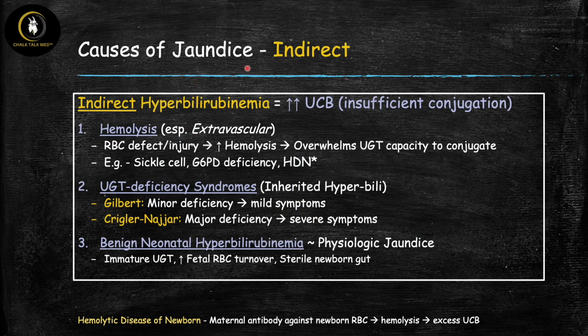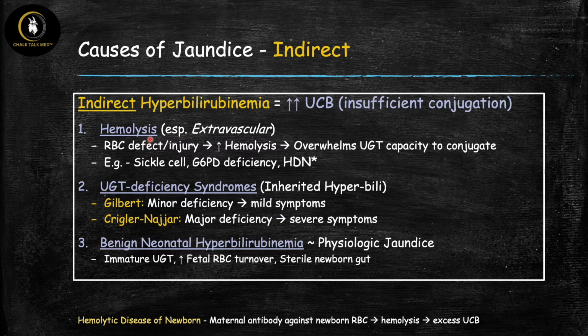All right, so now let's talk about the causes of jaundice in bucket 1. So here we have indirect hyperbilirubinemia. That means we have high levels of unconjugated bilirubin. The conjugated bili levels are fine. Remember, the problem here is that we have some kind of an insufficiency in conjugation. That's why these levels are backing up or becoming elevated. And there are three main causes for this.